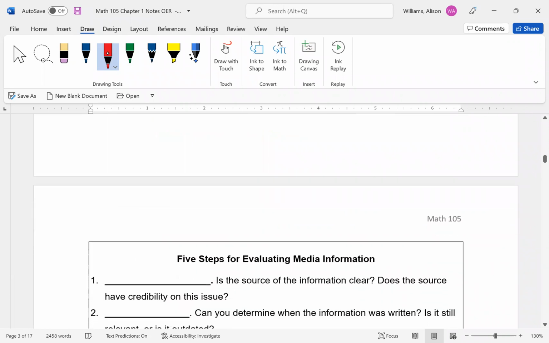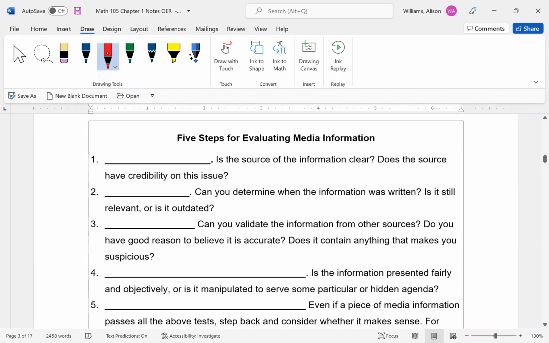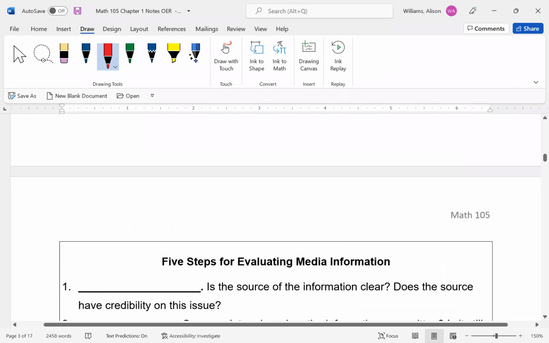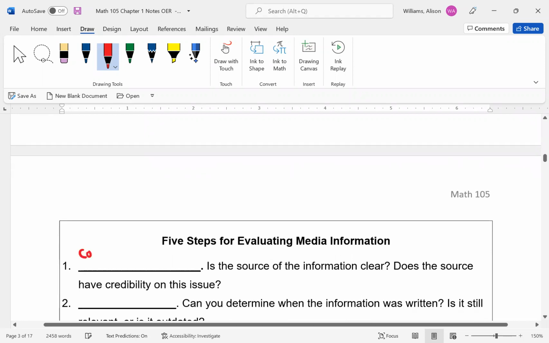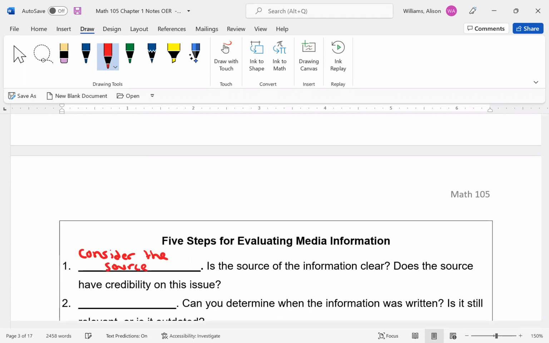Now, just real quick, when you are looking at media information, this is important. And I mean this sincerely, and I mean this for anybody with any political opinion. I don't care what your actual affiliation is. This is how you want to kind of look at evaluating that information. So you want to consider the source. Is the source of information clear? Does it have credibility? That matters.